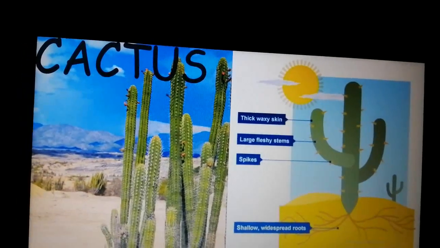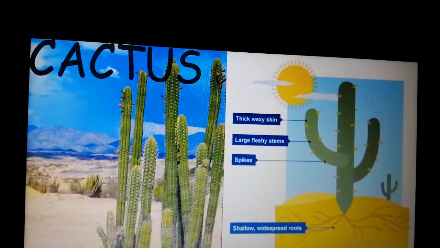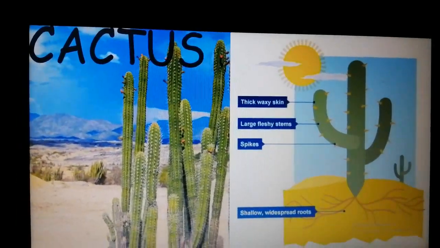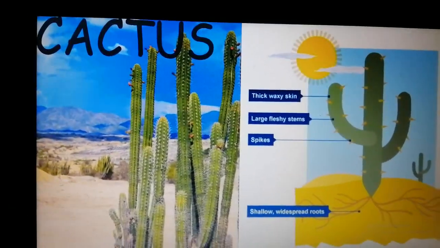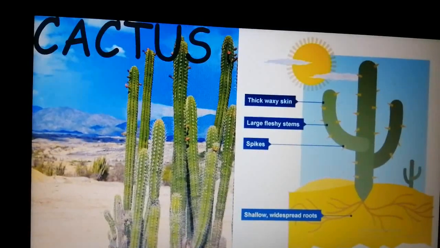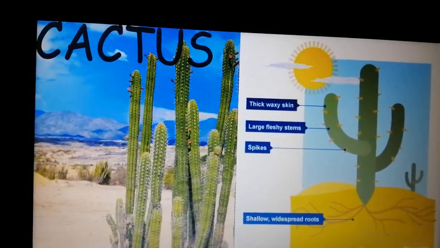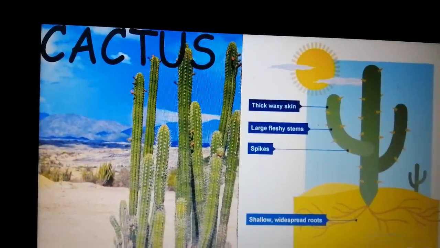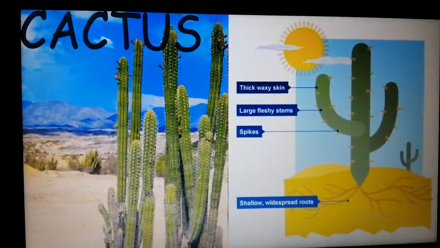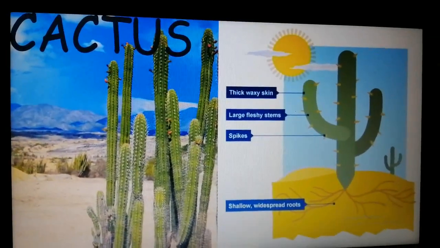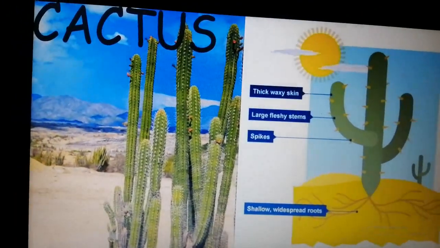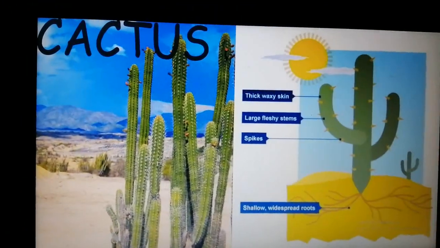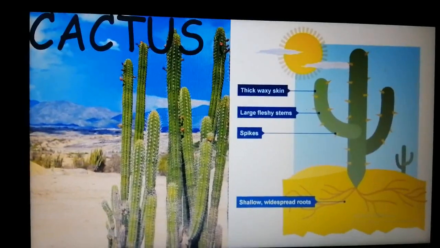First of all, the layer, that is the skin of the plant, the green part, is very thick. All right, again, to prevent excess evaporation of water because of the heat. Okay, and waxy means it will be a little gluey, or it might have a gluey layer on top. That is again to prevent excess loss of water.